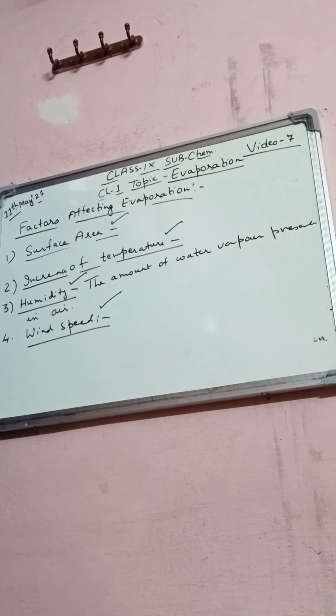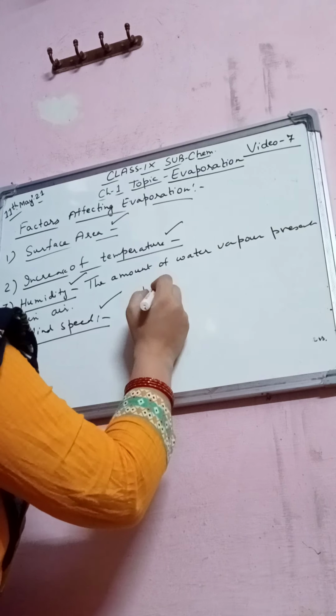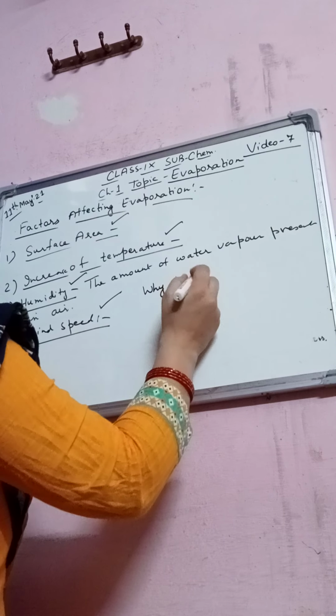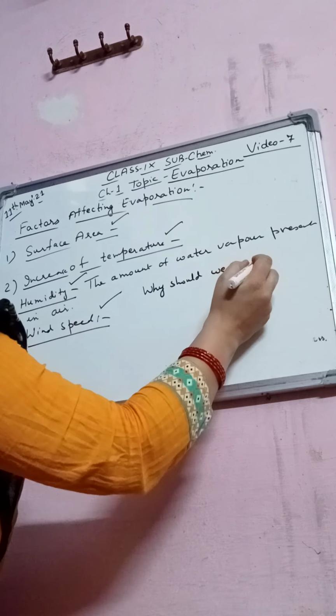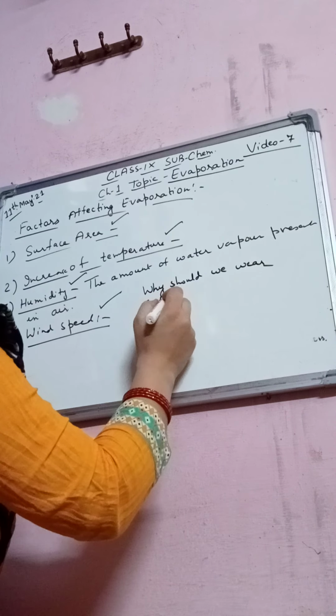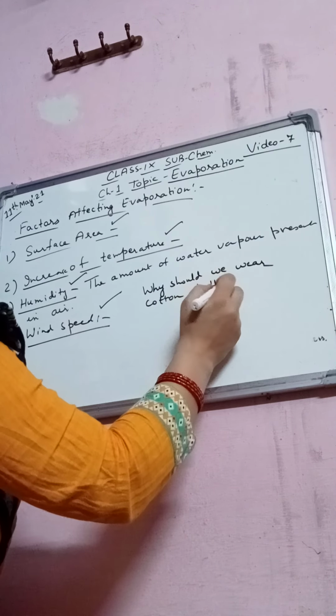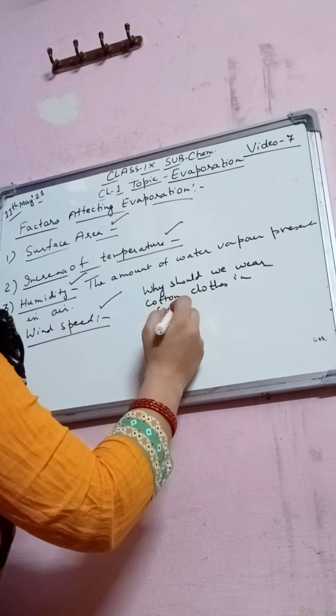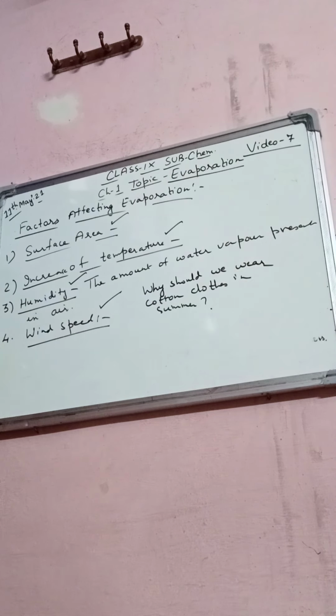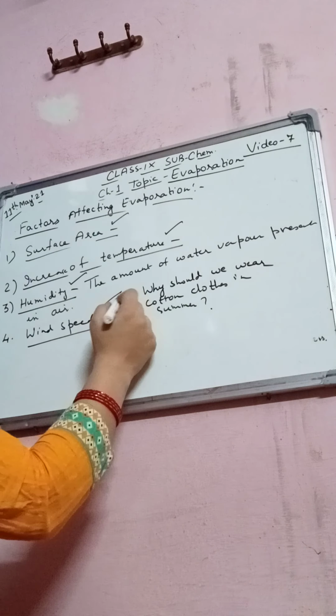Now in the last page, page number 10 students, it is given: why should we wear cotton clothes in summer? This is a very important question, you have to learn it. And why do we see water droplets on the outer surface of a glass? You have to explain the reason, okay students?